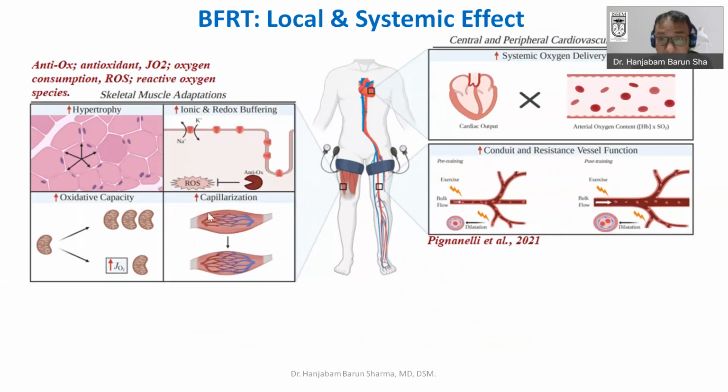Increased capillarization may also happen, and if you look at the cardiovascular changes, there may be systemic effects, with a question mark.